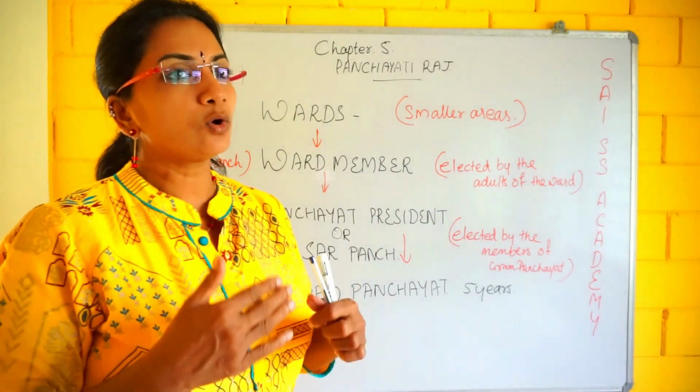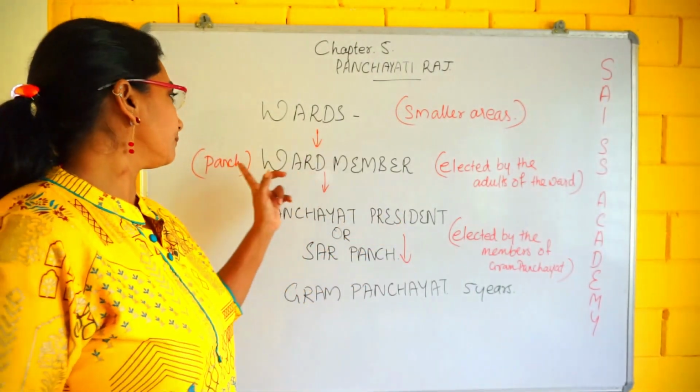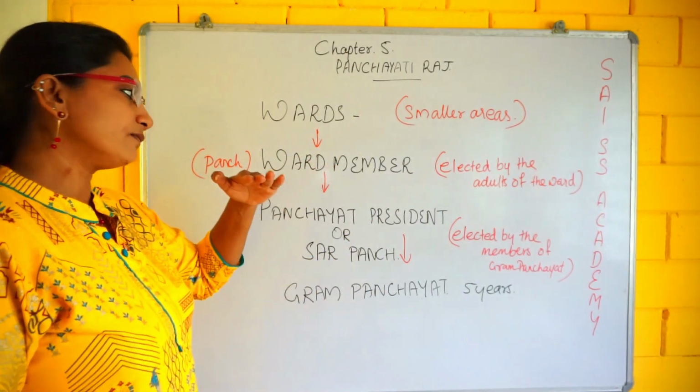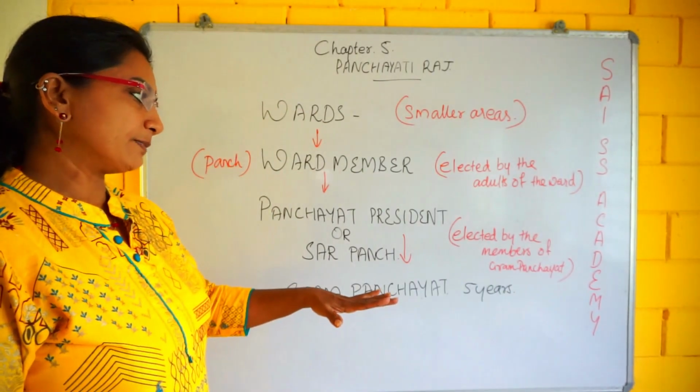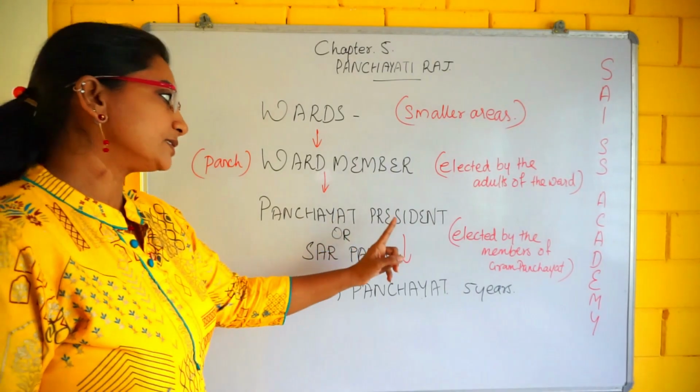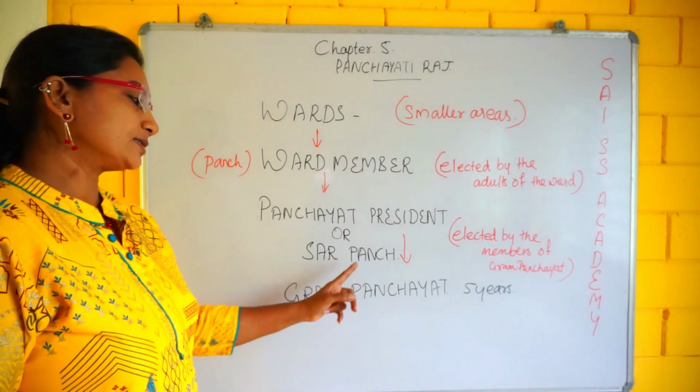These are the elected members of the Gram Panchayat. Among these ward members they elect one person, who becomes the Panchayat president, also known as the Sarpanch.